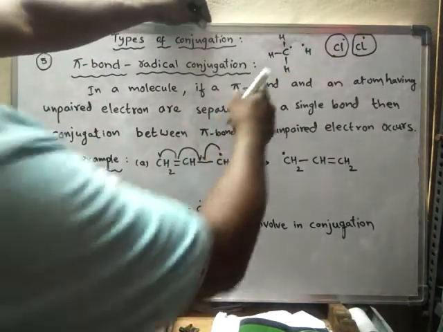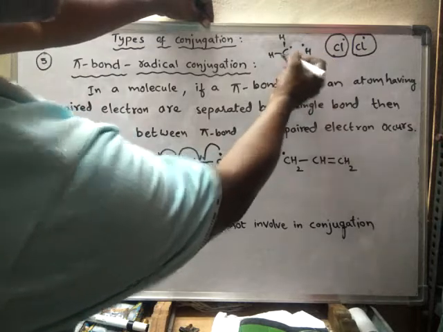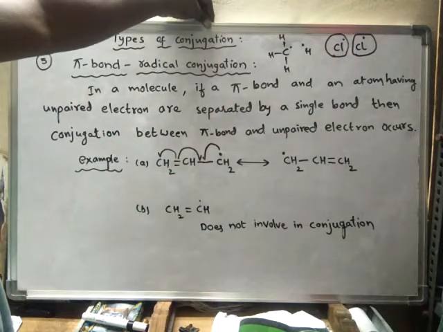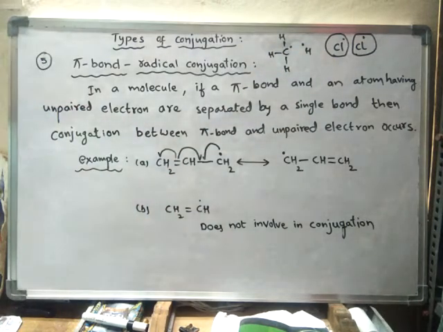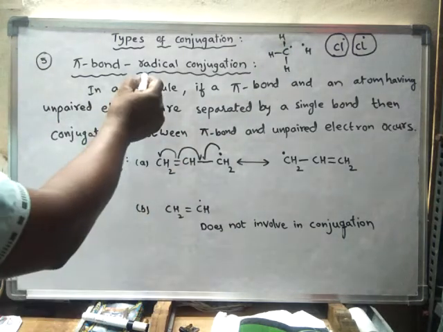Now the resultant structures are said to be radicals. So this is a hydrogen radical and this is called a methyl radical. Like this, radicals are formed. So that is called a radical.